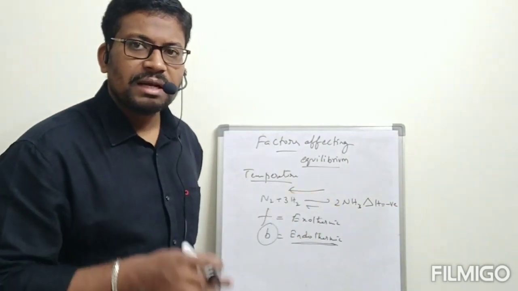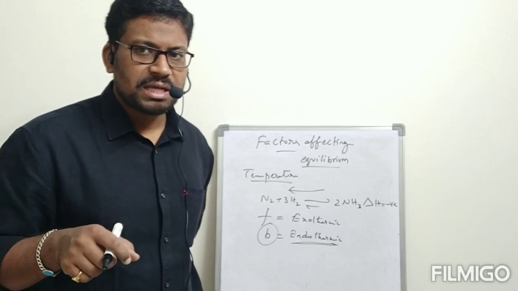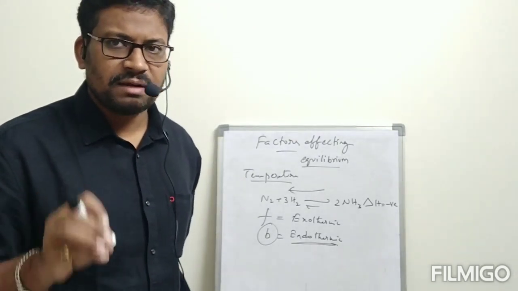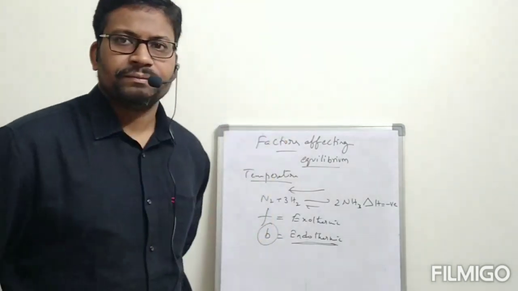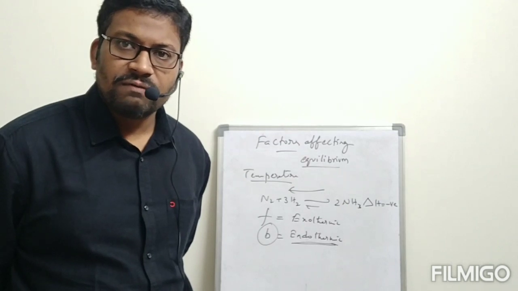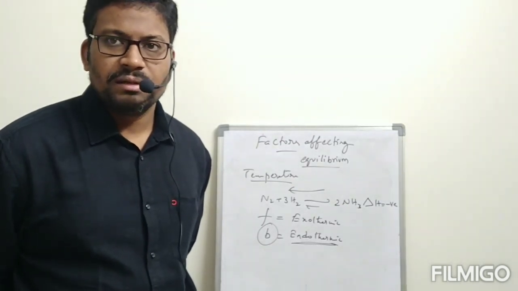But scientifically, very low temperatures also decrease the reaction rate. That's why moderate temperature is required for this reaction. In that way, we can estimate whether reactants or products are going to be formed. That is our duty.